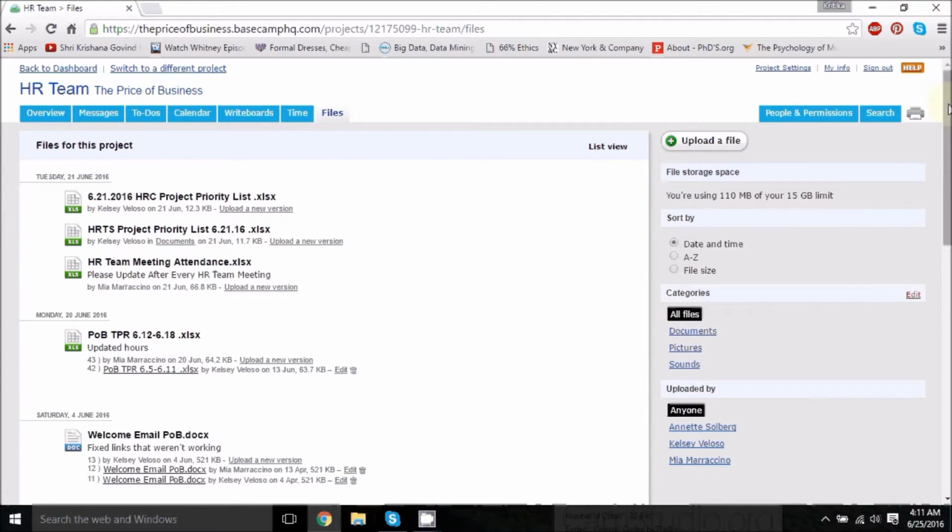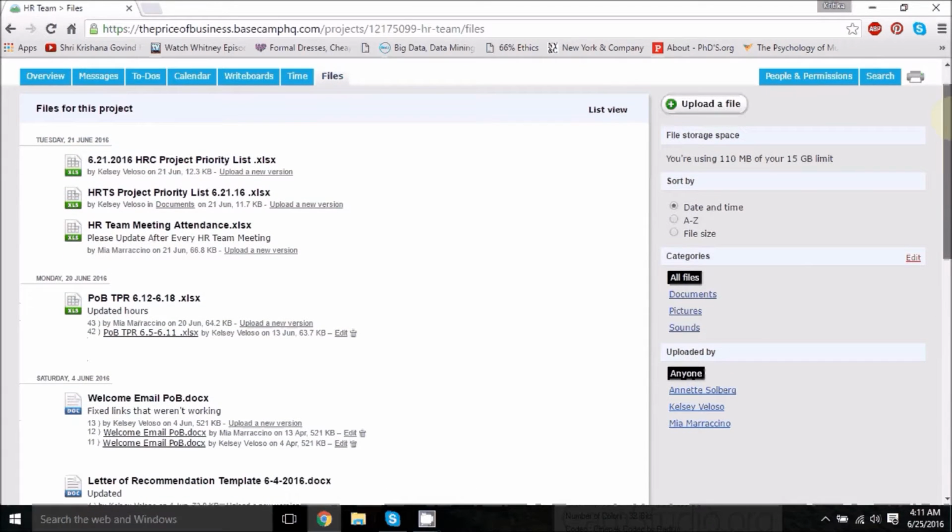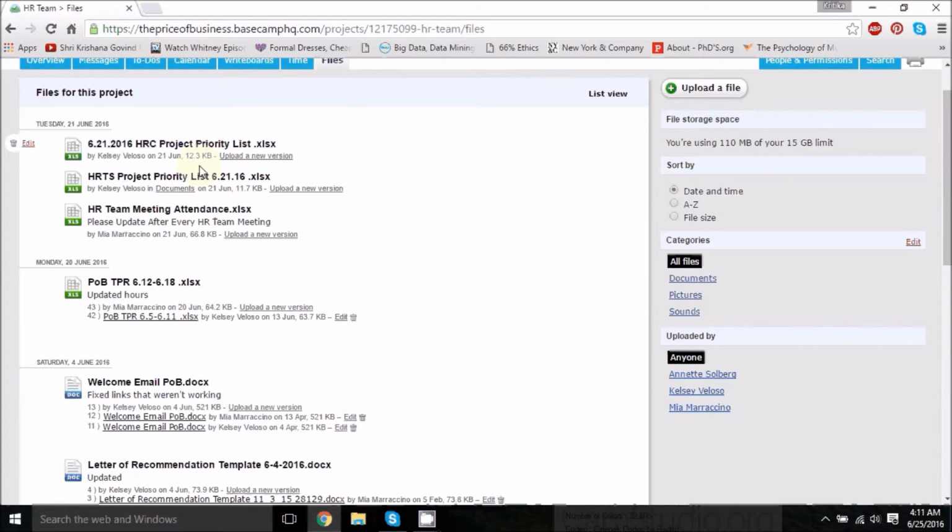Then this is another important tab. This is where we generally store an Excel of our various team meetings, our ongoing projects, where the projects are basically the status of those projects which are on priority. This is all for the HR team members for their reference, and for the supervisors to keep track of how all the projects are going. You can always access all three of these to make sure that you are on top of things.